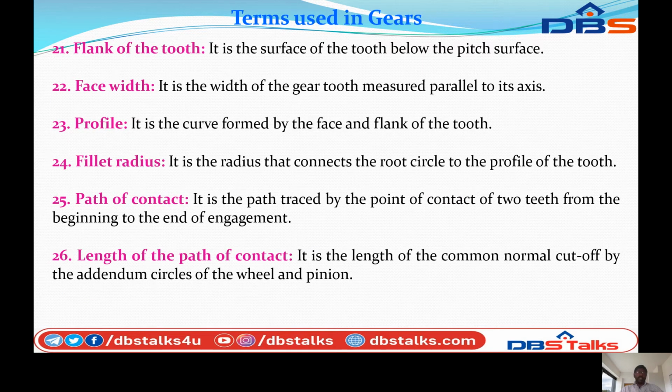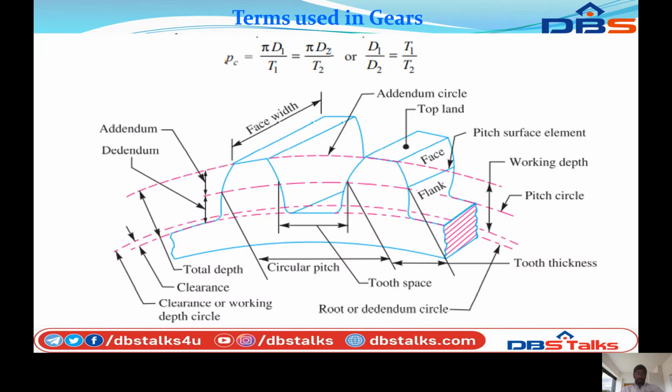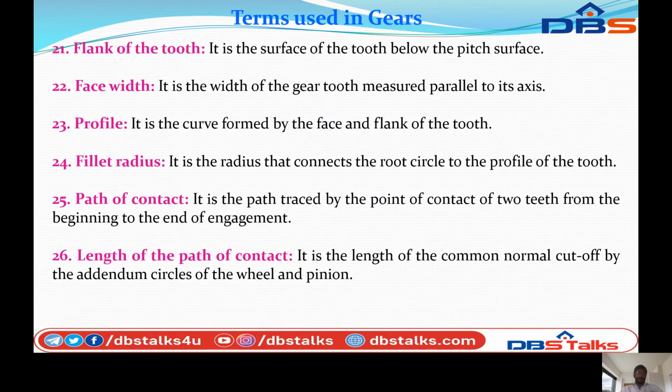Next, flank of the tooth. It is the surface of the tooth below the pitch surface. Face width. It is the width of the gear tooth measured parallel to the axis. So we can see the face width here. It is the total surface of the gear teeth along the axis, known as the face width.